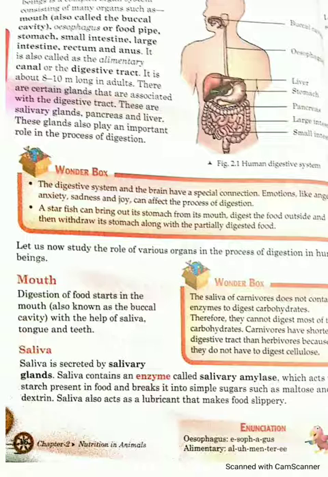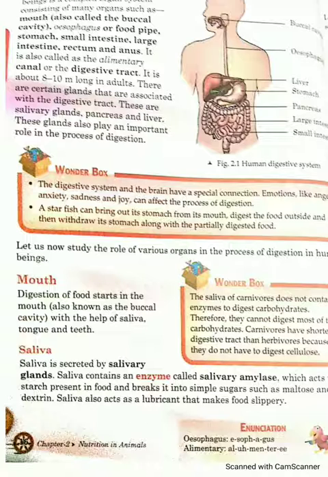Students, the spelling of esophagus starts with O, but here the O is silent, so we will pronounce it esophagus. So what is another name of esophagus? That is food pipe. Then, starting with the mouth, after the mouth we have the food pipe, then after the food pipe, the stomach, then the small intestine. After the small intestine we have the large intestine, then the rectum, and in the last the anus.